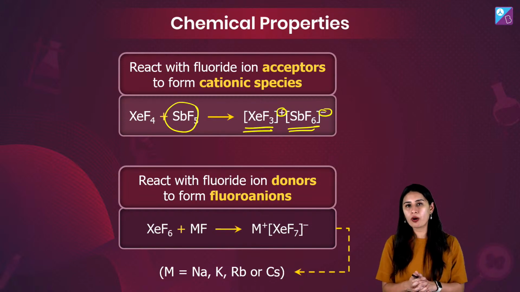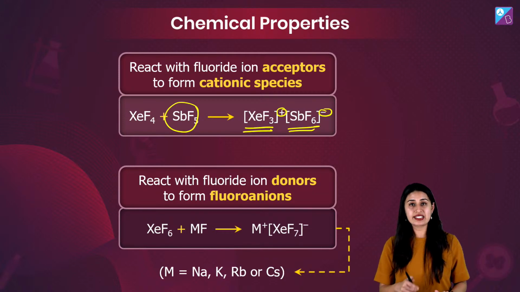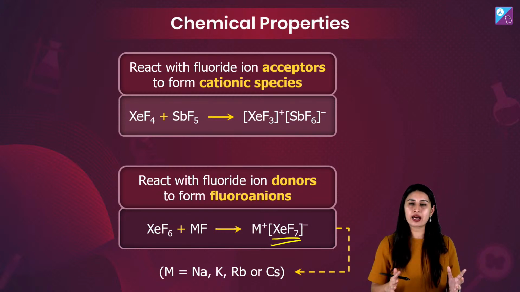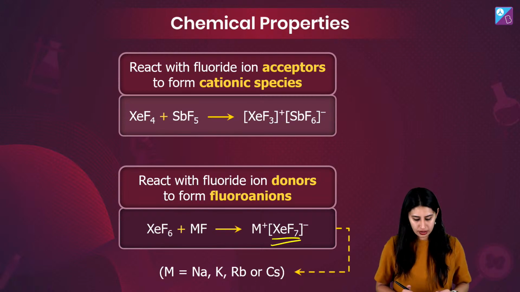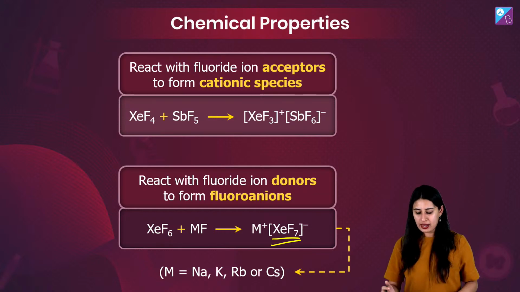There is an empty orbital all waiting for the other fluoride to enter. So we get XeF3 plus cationic part बन गया. यहाँ पे देखो anionic भी बन गया. तो क्या ये हमेशा cationic बनाता है part? No, it can make anionic part also. Like in this case, XeF6 plus MF is giving you M plus XeF7 minus. Like this.